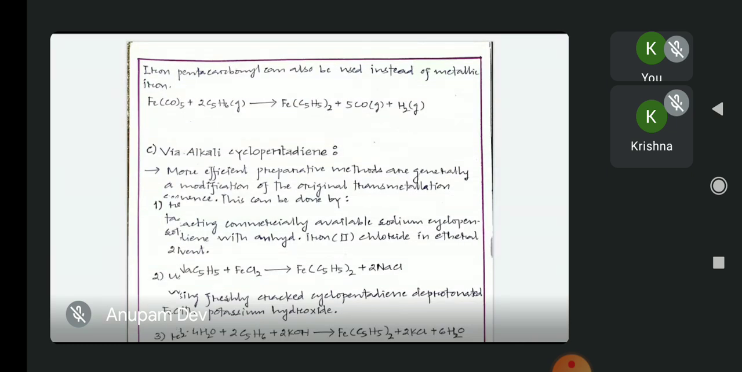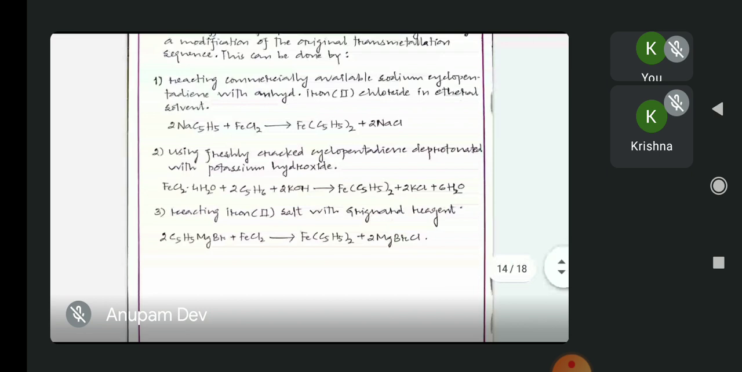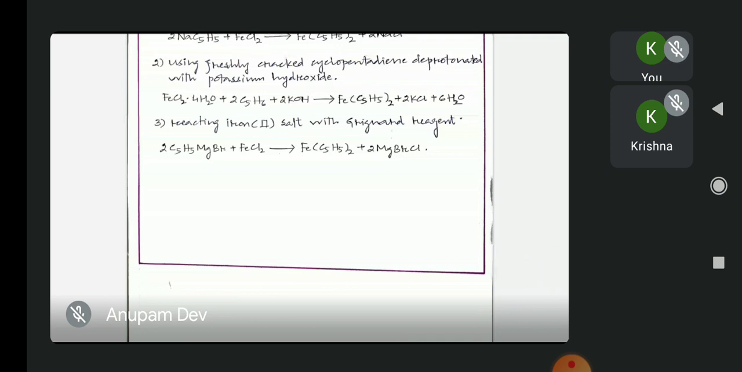The third synthetic route is via alkali cyclopentadienide. As we know, more efficient preparative methods are generally a modification of the original transmetallation sequence. This can be done by reacting the commercially available sodium cyclopentadienide with anhydrous iron 2 chloride in an ethereal solvent. As we can see here, 2 moles of sodium cyclopentadienide are reacted with 1 mole of iron 2 chloride to form 1 mole of ferrocene and 2 moles of sodium chloride. The next method is using freshly cracked cyclopentadiene deprotonated with potassium hydroxide.